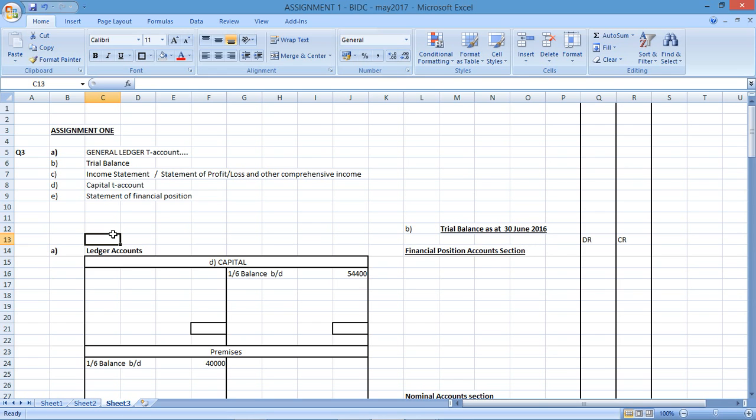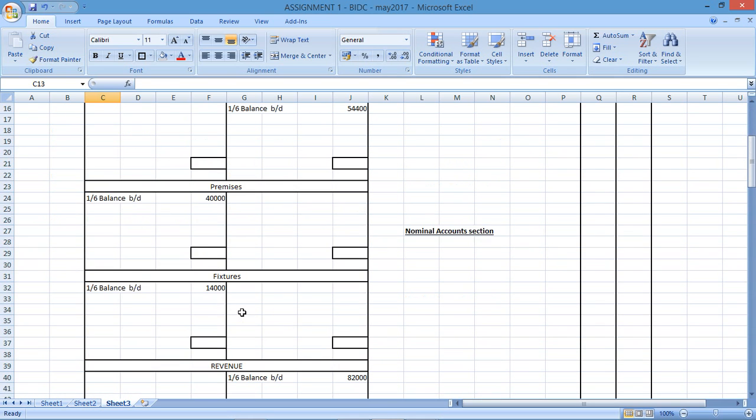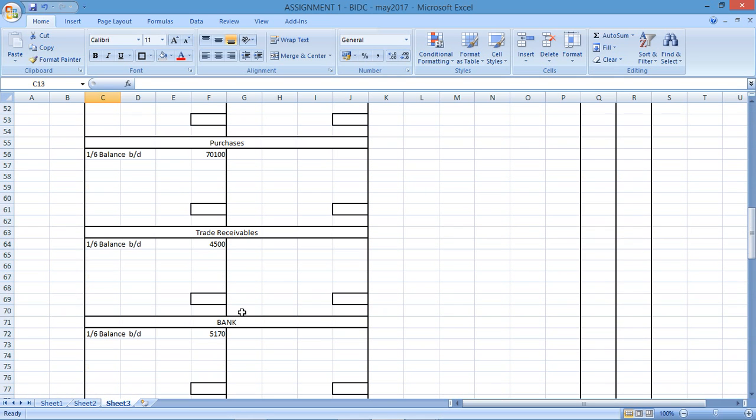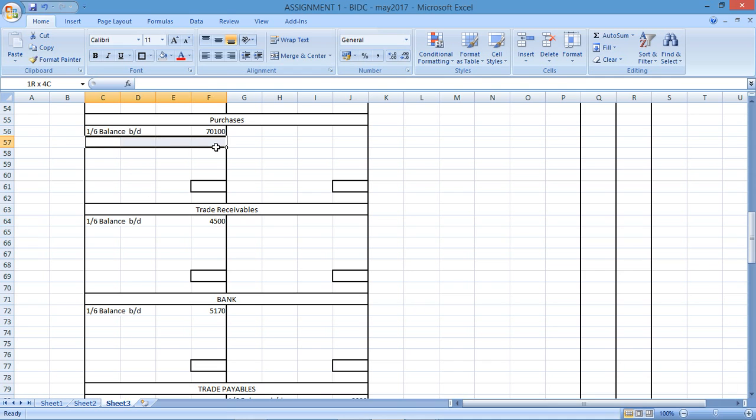So transaction number 1. 1 June, purchased goods for resale and paid by check. If I'm paying by check, my bank will decrease and my purchases will be affected. So purchases would go up when buying goods. So 3,200 would be debited, and that would be referenced on the 1st of June bank cash payments journal.